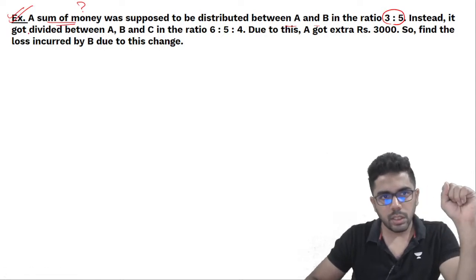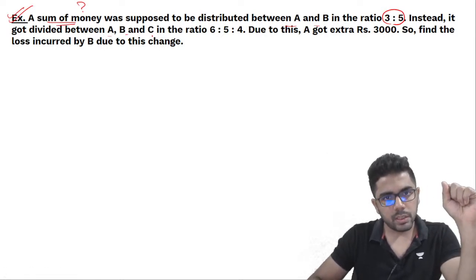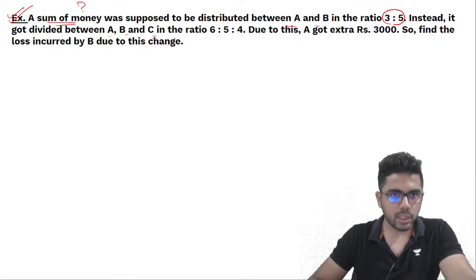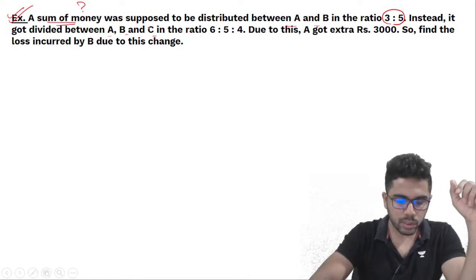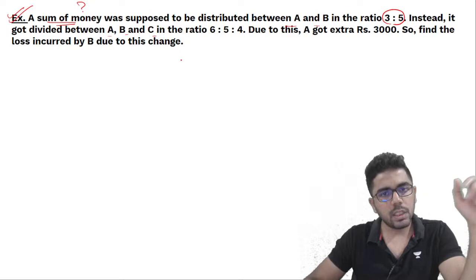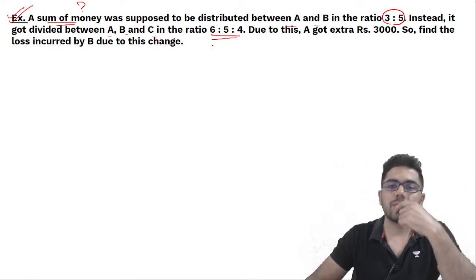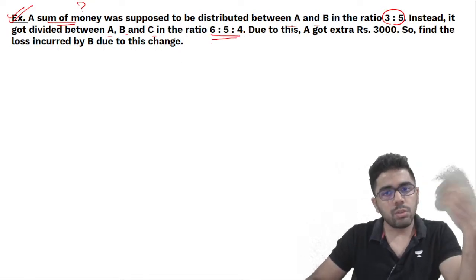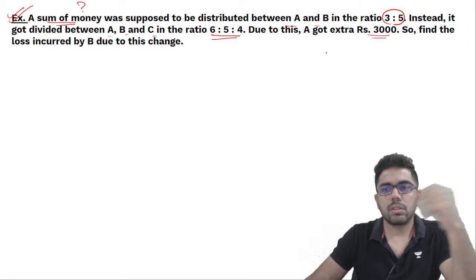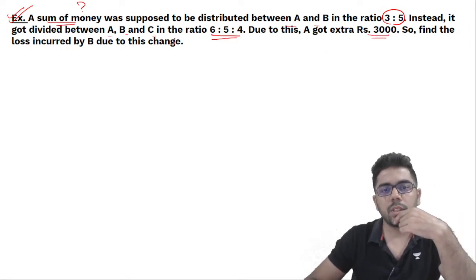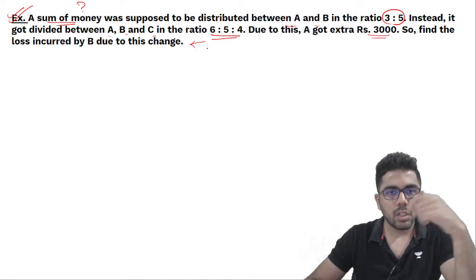Instead, it got divided between A, B and C. दो लोगों में distribute होने जा रहा था, but it got divided between three people, A, B and C, in the ratio 6:5:4. Now due to this, A got extra rupees 3,000. So find the loss incurred by B due to this change. Now what you do is,